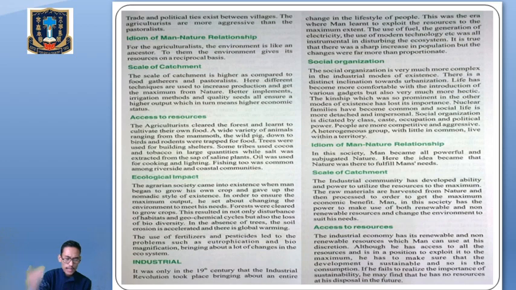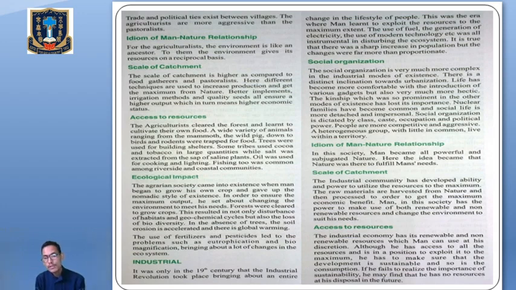Let's talk about the scale of catchment. The industrial community has developed the ability and power to utilize the resources to the maximum. So people were able to utilize the resources from nature to the maximum level by developing this ability and power.